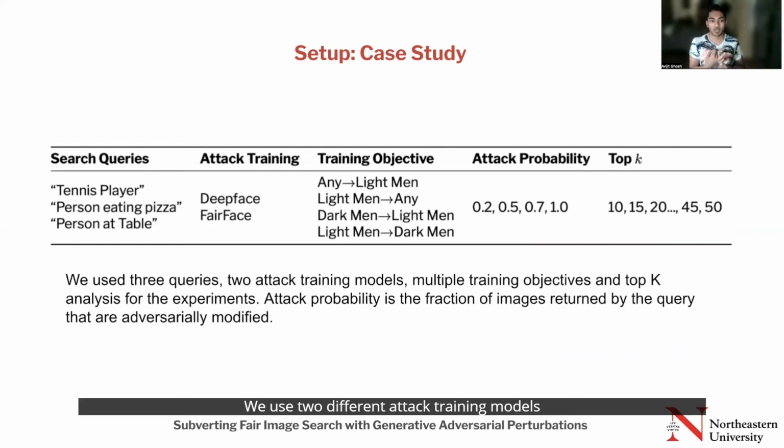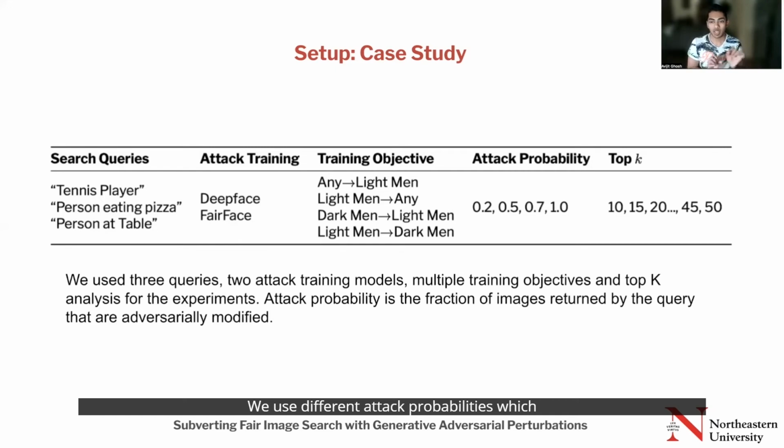We used two different attack training models, so the demographic models used to train the GAP. We used DeepFace and FairFace, as I already told you. We used four different training objectives: any person mispredicted as a light man, or light man mispredicted as anyone else, only dark man mispredicted as light man, and only light man mispredicted as dark man.